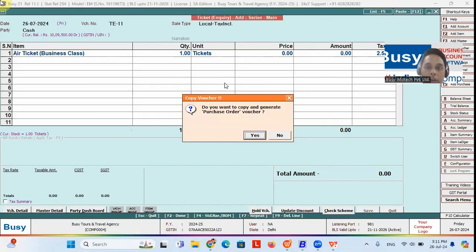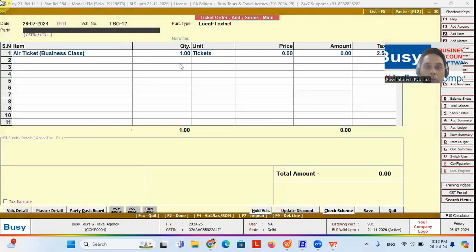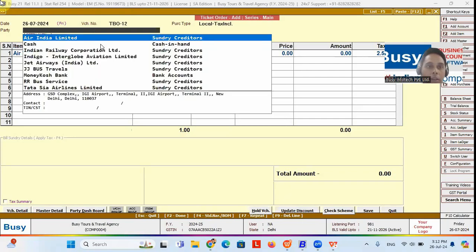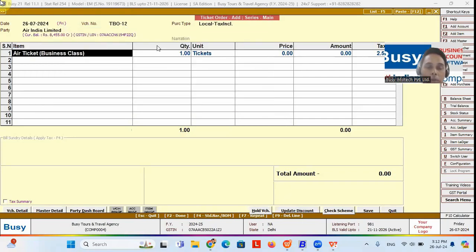So once you raise the inquiry, you can forward this inquiry, or you can convert this inquiry into the ticket booking confirmation module. Or you can say, once you get an inquiry, you forward that inquiry to the authorized concerned department. Like say, if you got an air ticket inquiry, you can place this air ticket inquiry detail to the airline authorities. So you can press the yes button over here also. From here also, the entry module can move on to the ticket order entry module, where you can select the airline authority from whom you are going to confirm, or from whom you are going to generate the ticket for your prospect customer.